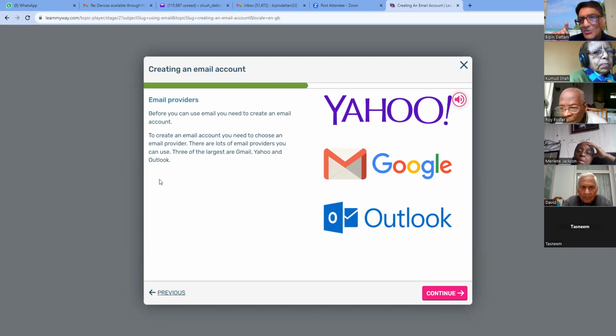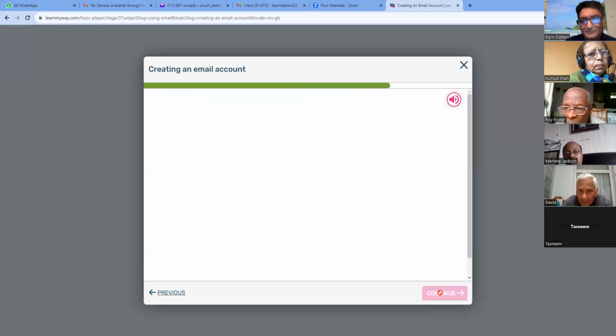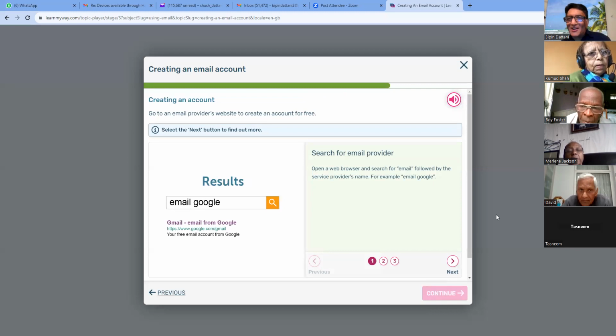Now, before I click the continue button, I just want to explain something extra to you. Yahoo is the name of the email software as well as the name of the company. Google is the name of the company, but their email software is called Gmail. G stands for Google, Gmail. And Outlook is the name of the email software, but the company behind it is Microsoft. Okay, so these are the three. Let's continue. Did you see that green bar go forward?